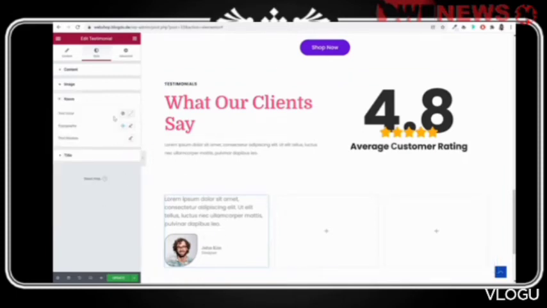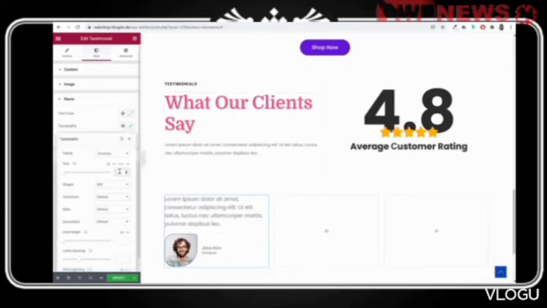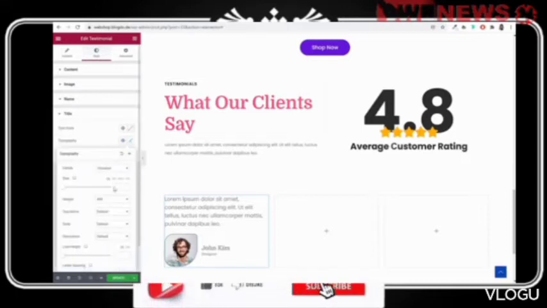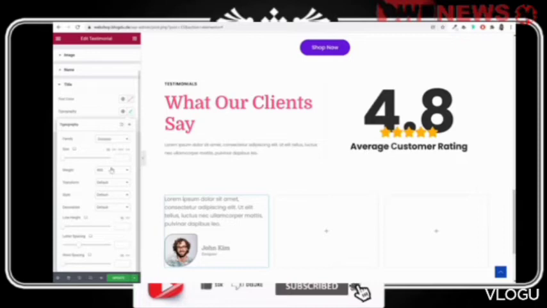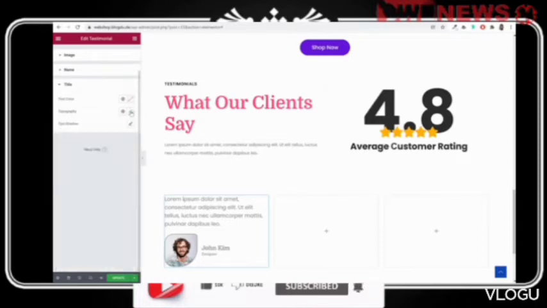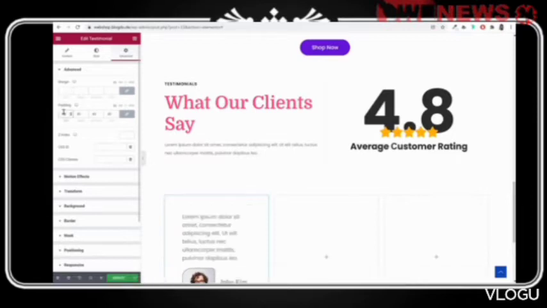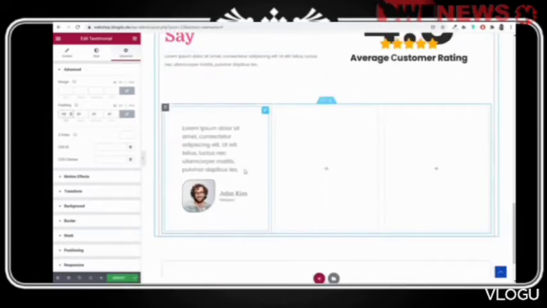Then we have to select the name and whatever you want for the name. So for this, we want to change this size to 20. Make it 600, which is good. And then we have the title. Select this option. And I think title looks good. Don't need to change anything over here. And finally go to advanced and add padding of 60 from all sides, which will look something like this.